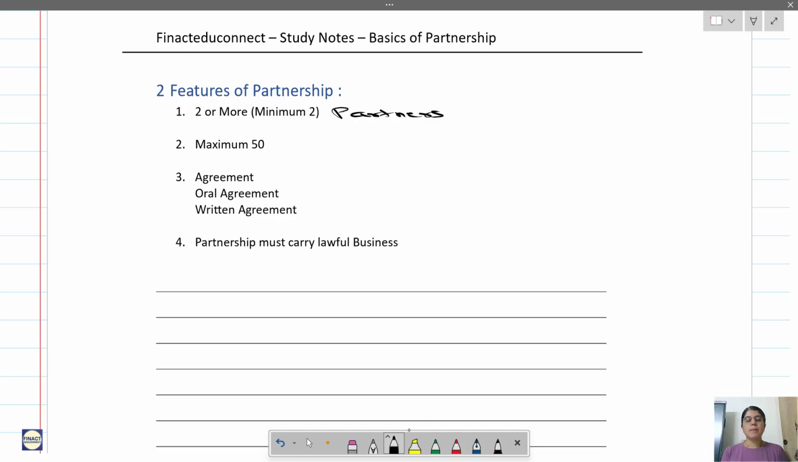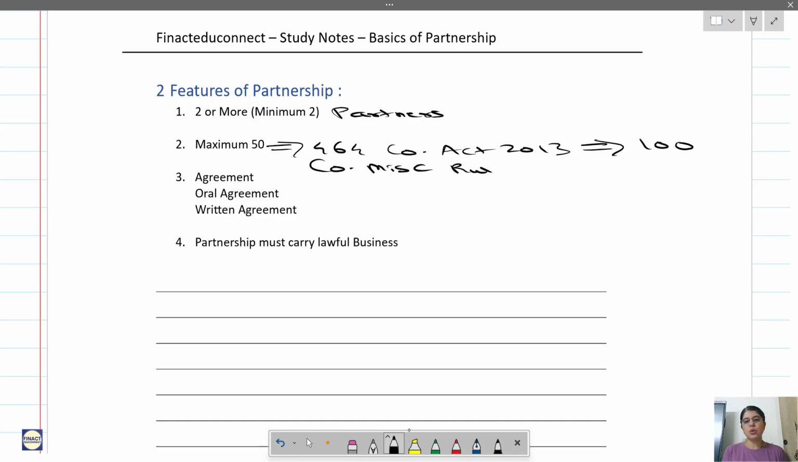Then maximum 50. As per Section 464 of the Companies Act, which came in 2013, the maximum number of partners was earlier 100. Then the Companies (Miscellaneous) Rules, 2014 have limited the maximum number of members to 50. So now the maximum number of partners in a partnership firm has to be 50, because this rule has come after the act, so this is the current maximum.